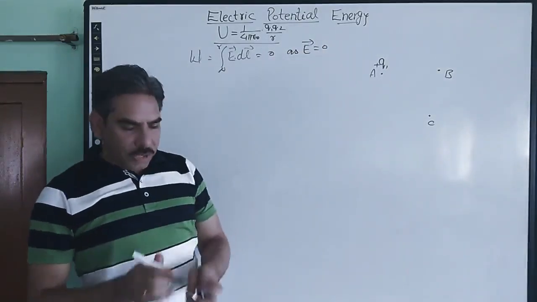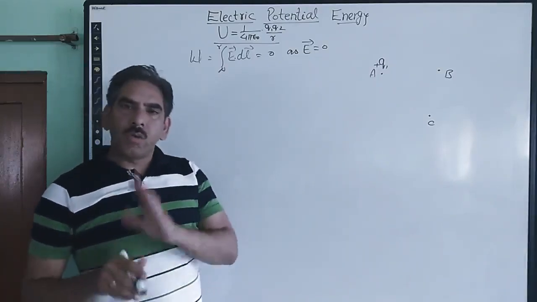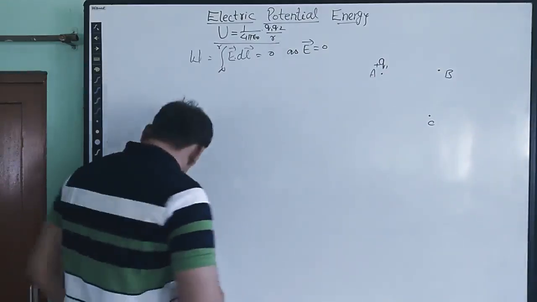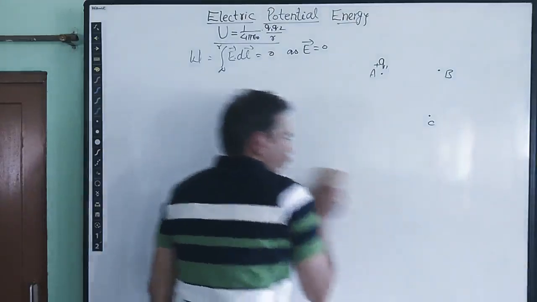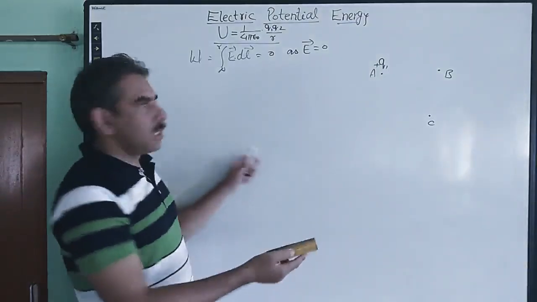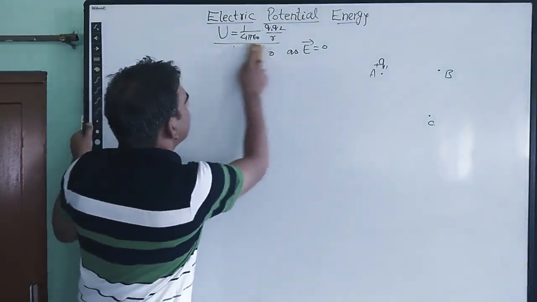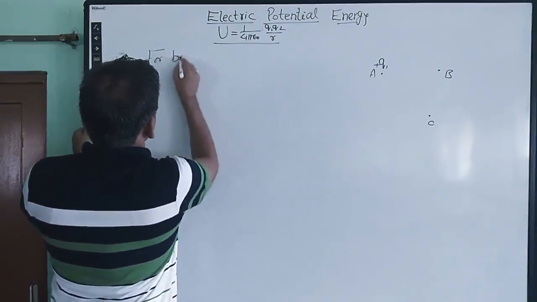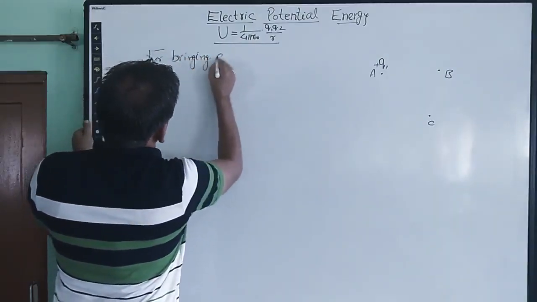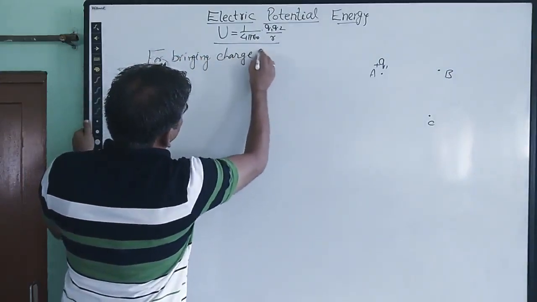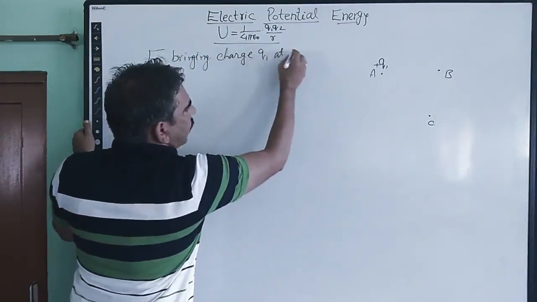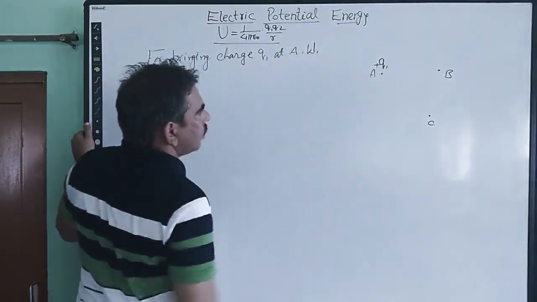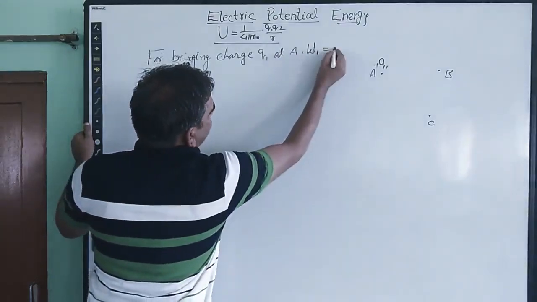So the work done in bringing the charge Q1 from infinity to point A is 0, because there is no electric field which can oppose the work, hence no need to spend energy. So we write the work done in bringing charge Q1 at A as W1, which is equal to 0.